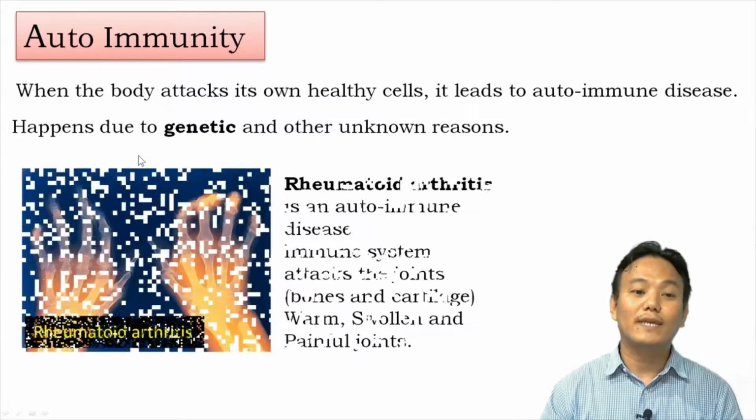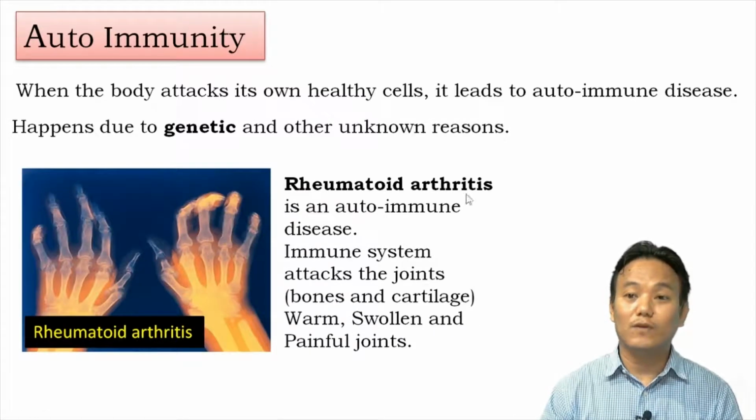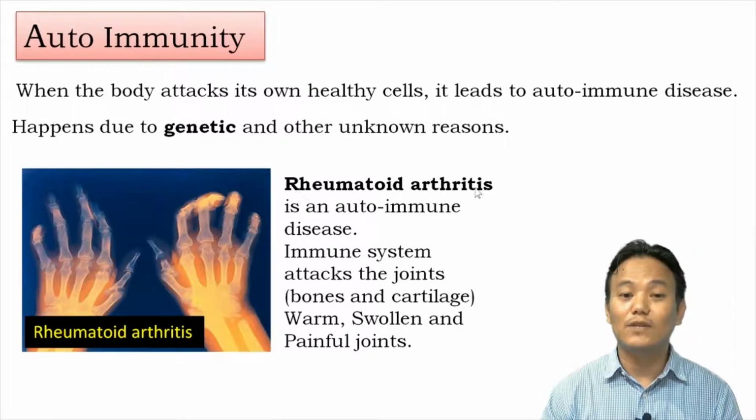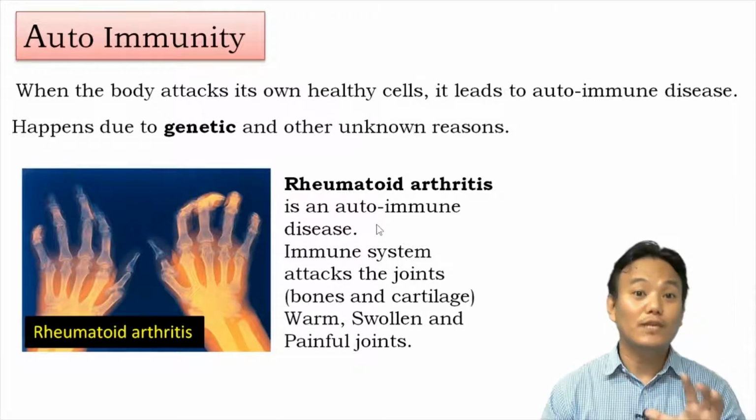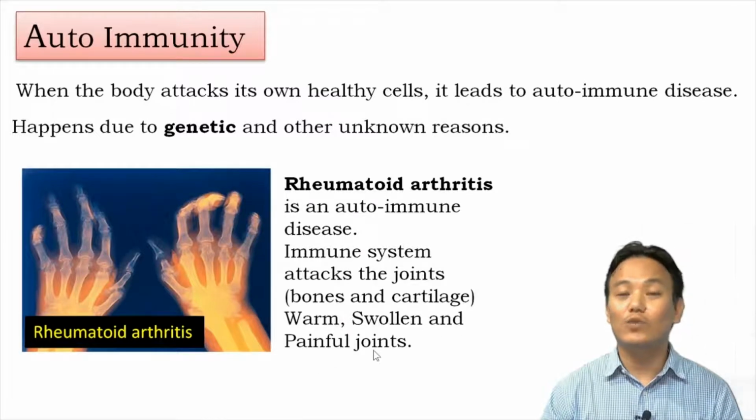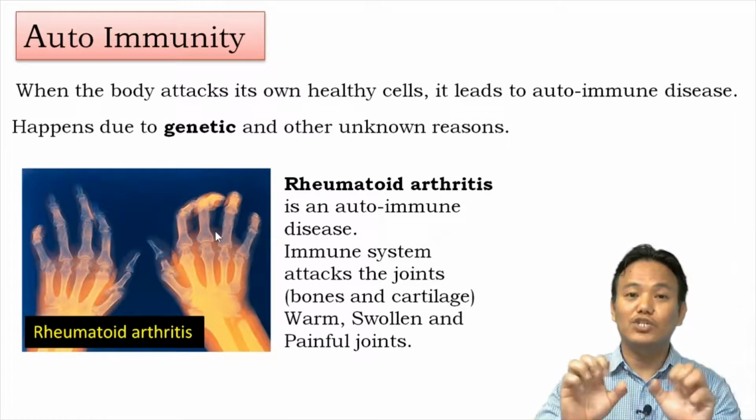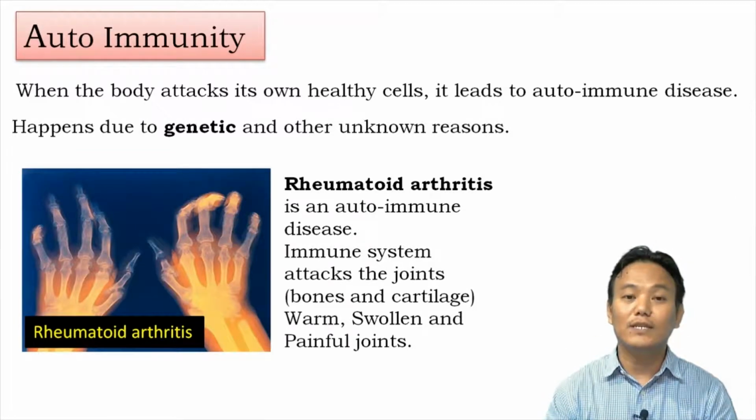An example given in your textbook of one autoimmune disease is rheumatoid arthritis. This is very important. You have to remember this particular name. Rheumatoid arthritis is an example of autoimmune disease in which the body's own immune system starts attacking the joints, which includes bones and cartilages, which leads to warm, swollen, and painful joints. So rheumatoid arthritis affects our digits, wrists, and knee joints.